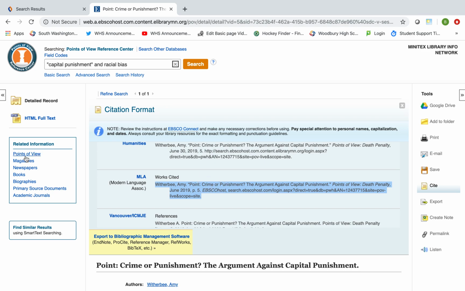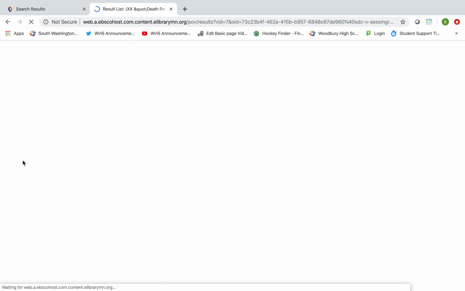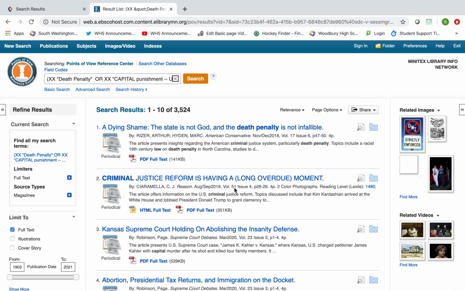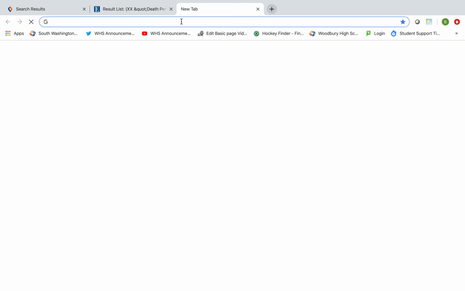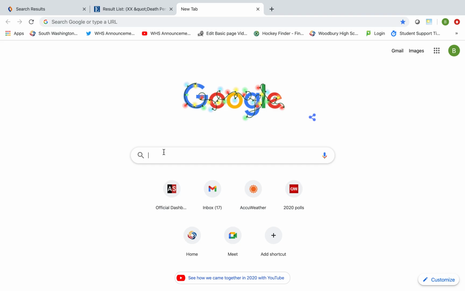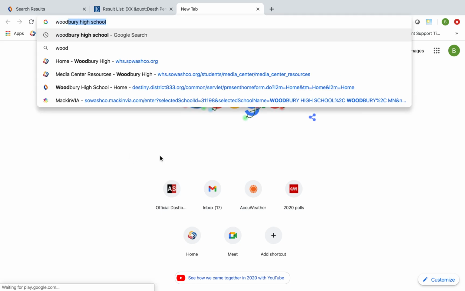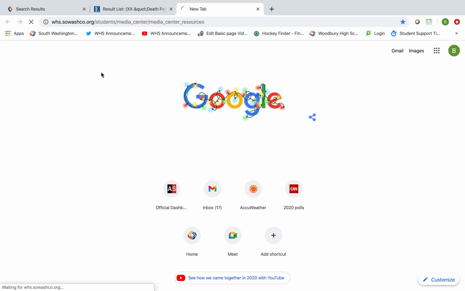All right, let's go back to if I wanted to click on some magazine articles on that topic. My related information is on the left. And again, I can go through the articles, browse through the summary, and find information that will help me write my paper. All right, let's take a look at some other information that might be of help. I'm going to go back to the Media Center resource page. I have that saved already.